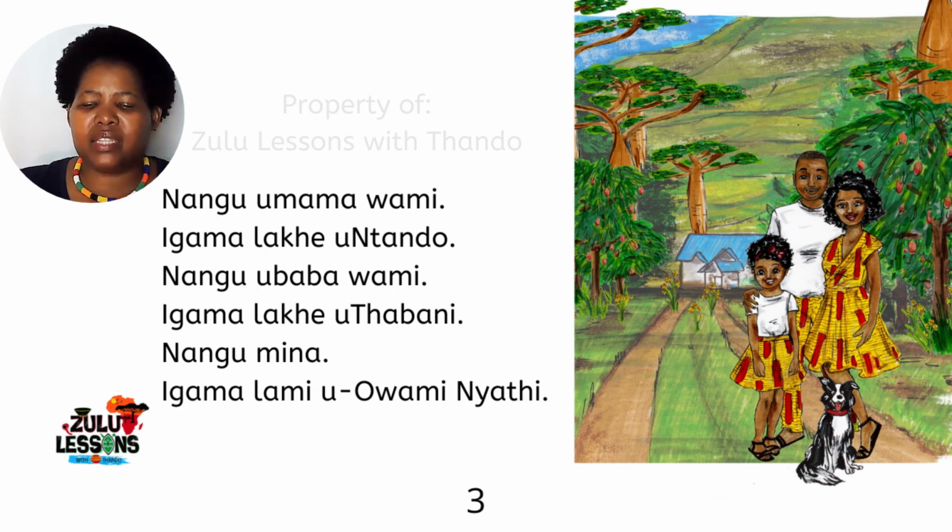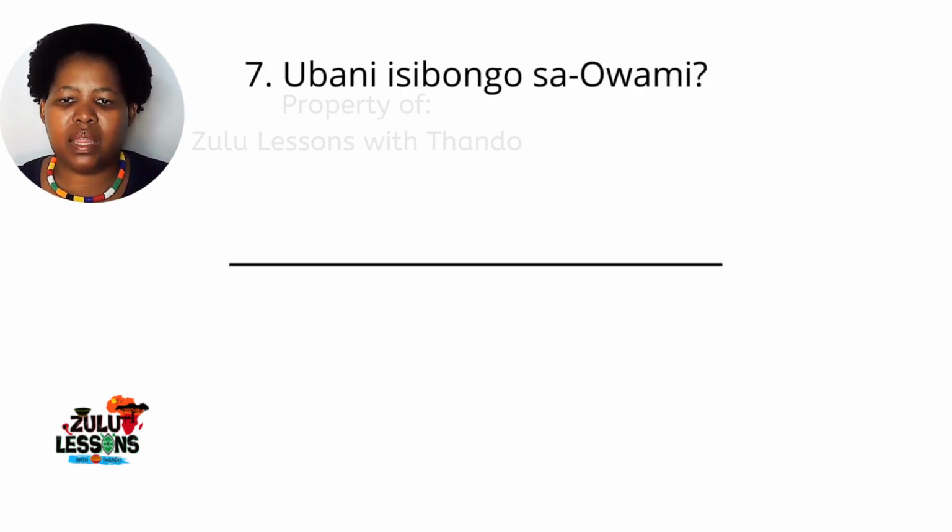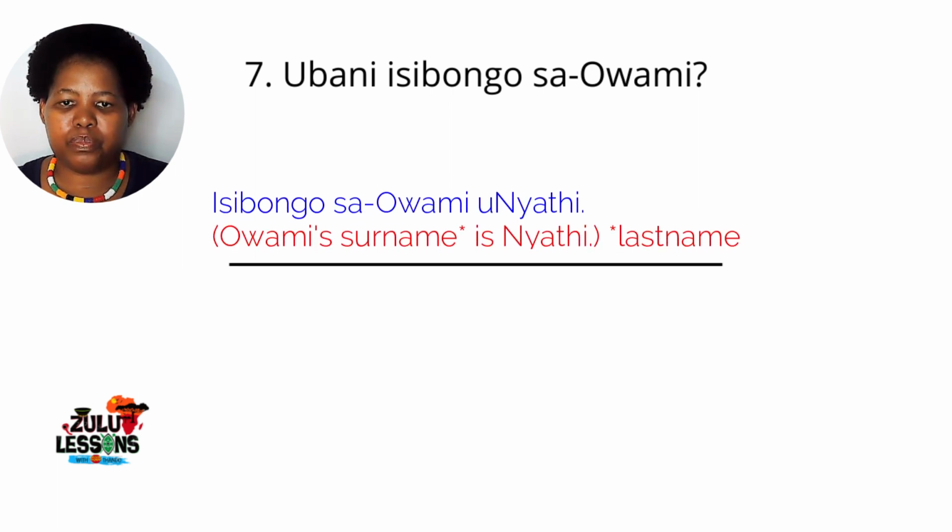Well, she tells us the answer to that question in page 3 of the story, which is Igama lami u Owami Nyathi. She says, Igama lami u Owami Nyathi. So now we know what her surname is. Her surname is Nyathi. Owami's last name or surname is Nyathi.